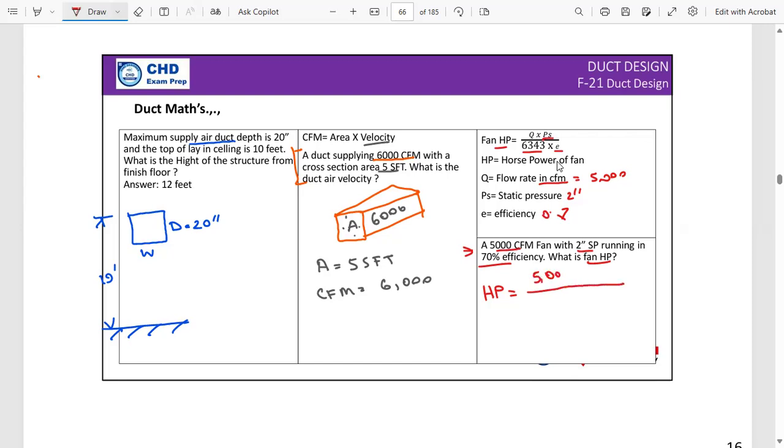5,000 multiplied by static pressure 2 inch, divided by 6343 multiplied by 0.7. That gives 2.25 horsepower.